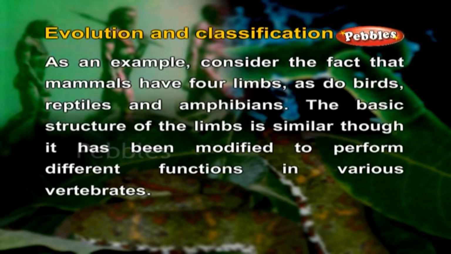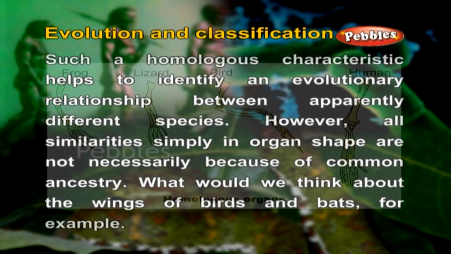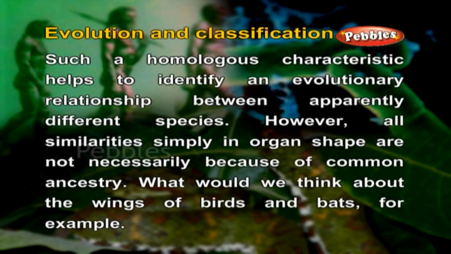The basic structure of the limbs is similar, though it has been modified to perform different functions in various vertebrates. Such a homologous characteristic helps to identify an evolutionary relationship between apparently different species.